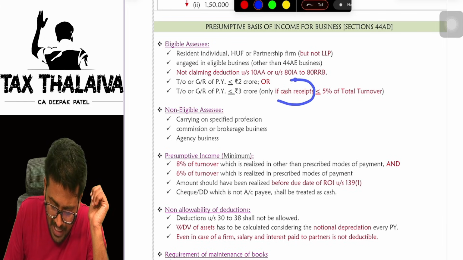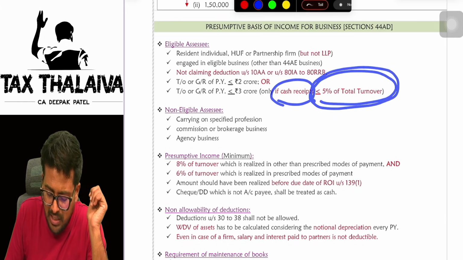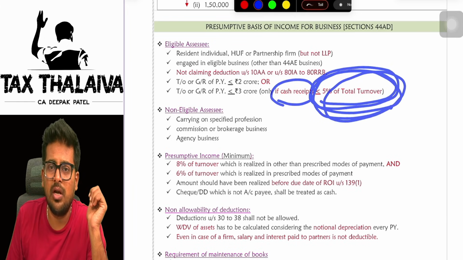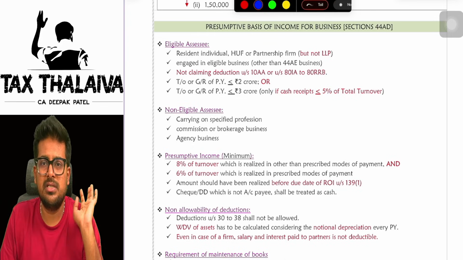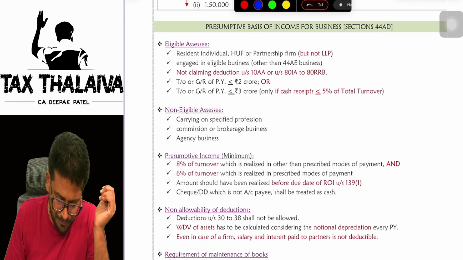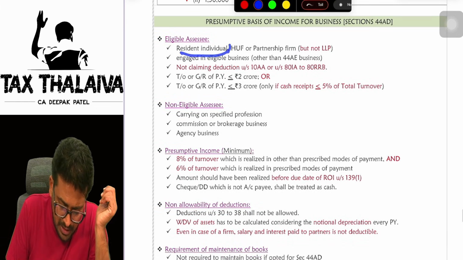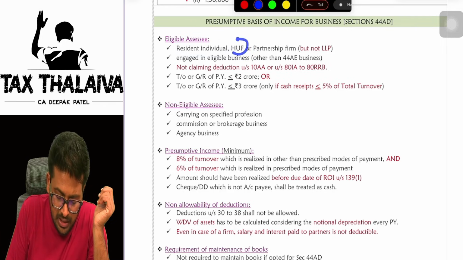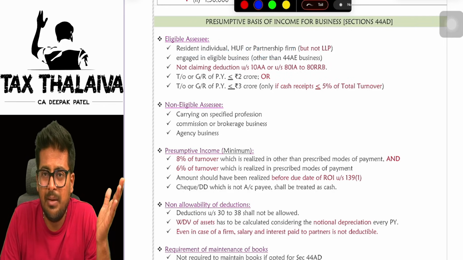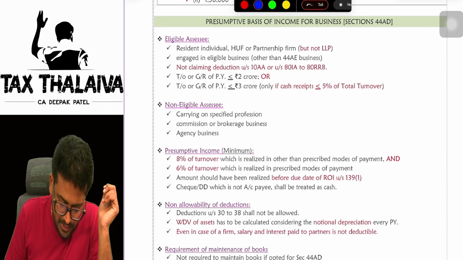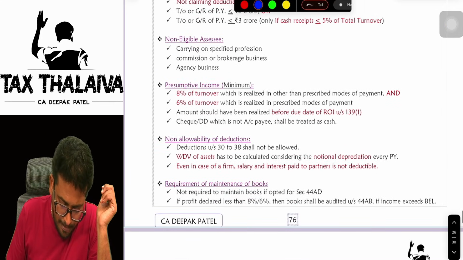But if your cash receipts during that year are less than or equal to 5% of the total turnover, in that case, up to 3 crores also you can offer 8% or 6%. Getting it? Next. This is applicable in the case of resident individual, HUF and partnership firm only. This is not applicable in the case of LLPs, companies and all. Okay, got it? Next.